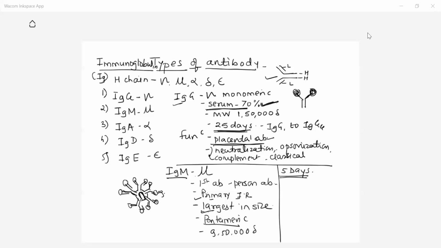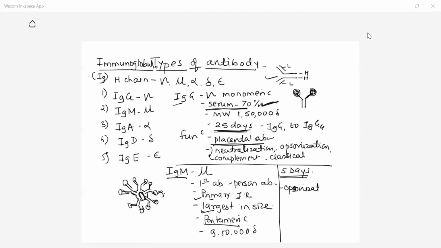antigen. It can bind easily because of multivalent nature. These 10 valencies are there. Because of that nature, it can easily bind to the antigen. Especially, it is very efficient when antigen is RBC, or when antigen is bacteria like E. coli. In that case, it can easily bind with that antigen. At the same time, this IgM is also involved in the opsonization.